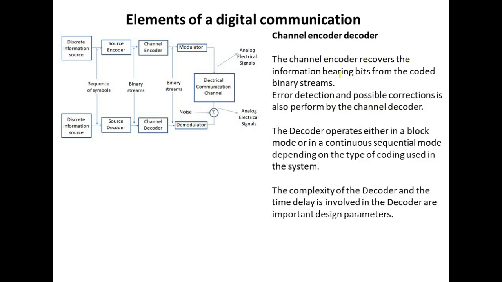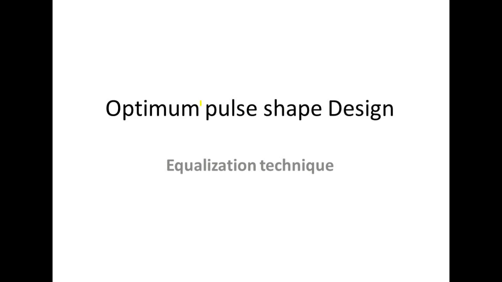The channel decoder recovers the information bearing bits from the coded binary streams. Error detection and possible correction is also performed by the channel decoder. The decoder operates either in a block mode or in a continuous sequential mode depending on the type of coding used in the system. The complexity of the decoder and the time delay involved in the decoder are important design parameters. Now we will discuss the optimum pulse shape designing, that is the equalization technique.